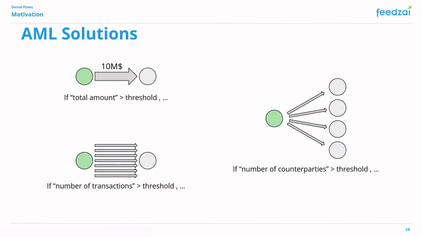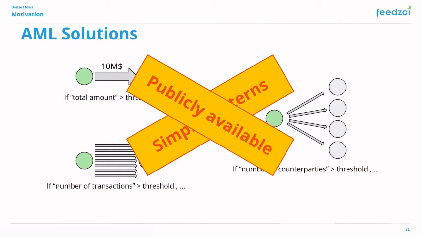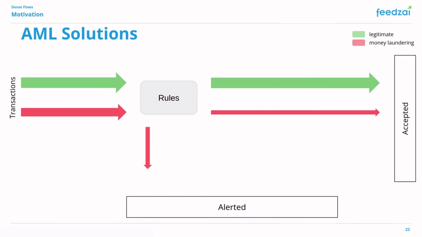These patterns are usually quite simple, only monitoring a single account at a time, triggering when a combination of different statistics like total amount or number of transactions in a specific time window is above some threshold. The problem is that these patterns are not just simple, but they are also frequently publicly available, since they are based on disclosed legislation. Because of this, money launderers can adapt their behavior in order to avoid triggering the rules.